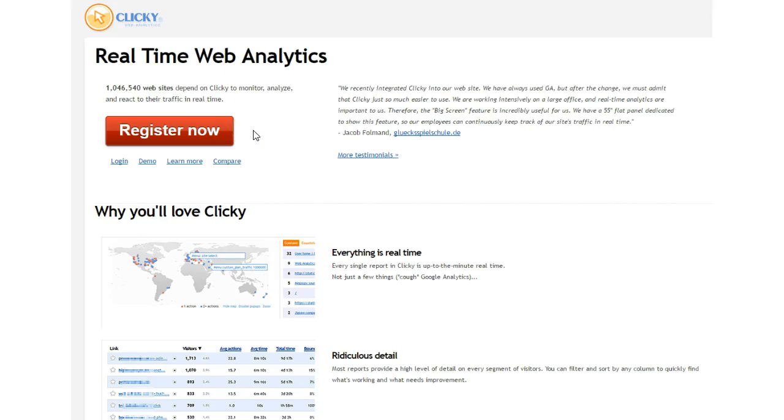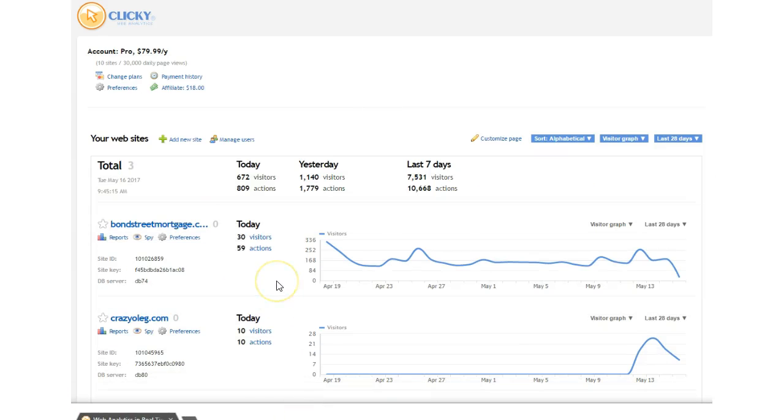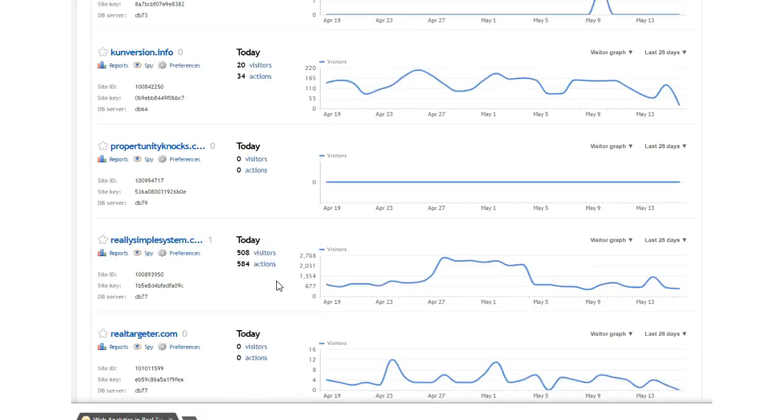Okay, the first affiliate program we're going to be joining, the first software as a service we're going to be looking at, is called Clicky. Now, this is a Google Analytics alternative that has some really cool features, and I just checked. I've been using this since 2010, so it's about 7 years, each and every day for 7 years, for various projects.